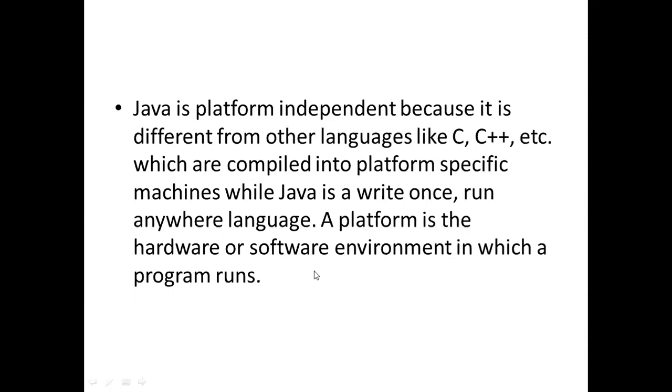Why Java is platform independent will be discussed in the next slides in detail. Basically, when we compile or run our program in C, C++, it is directly converted into machine level language. So that's why C, C++ are platform dependent and Java is platform independent.